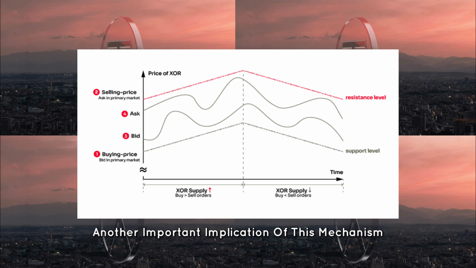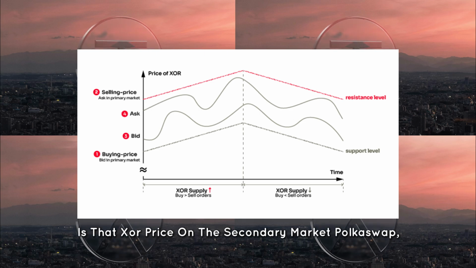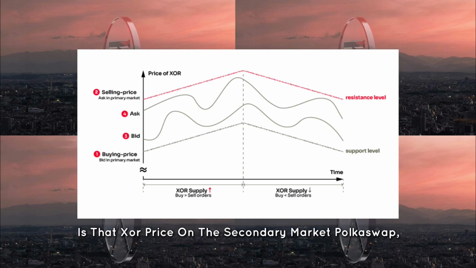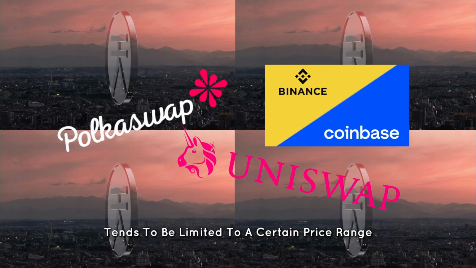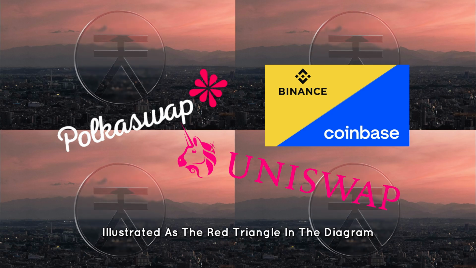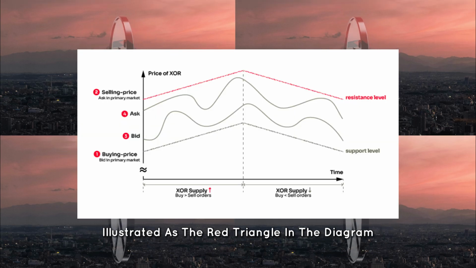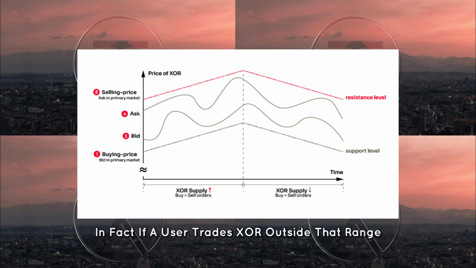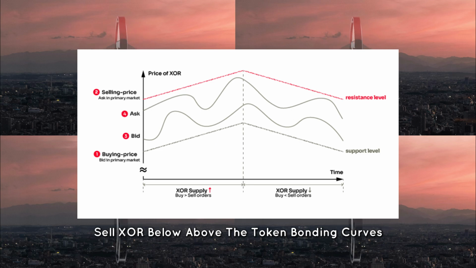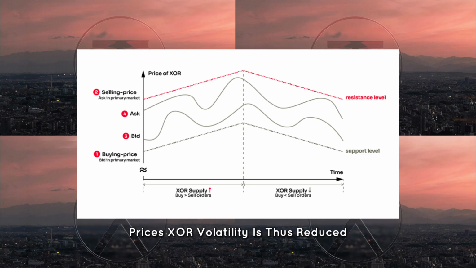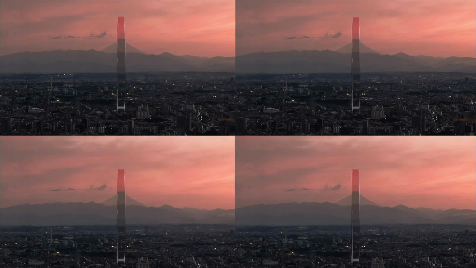Another important implication of this mechanism is that XOR price on the secondary market, Polkaswap, Uniswap, CEXs, tends to be limited to a certain price range, illustrated as the red triangle in the diagram. In fact, if a user trades XOR outside that range, it creates an arbitrage opportunity to buy or sell XOR below or above the token bonding curve's prices. XOR volatility is thus reduced.